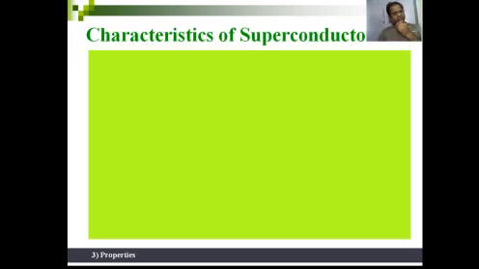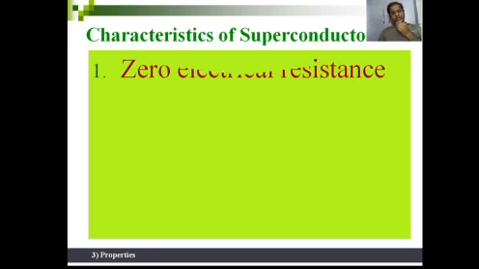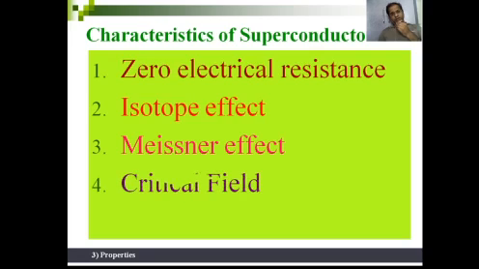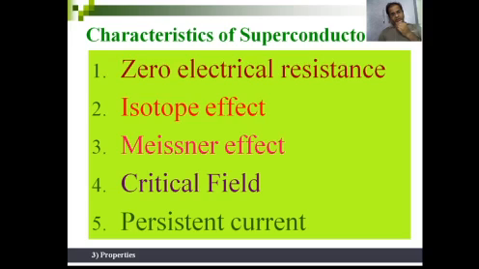So what are the various characteristics of these superconductors? First characteristic of superconductors is they show zero electrical resistance. Second characteristic is they show the isotope effect. Then they show the Meissner effect, and they show critical field. Last, they show persistent currents.